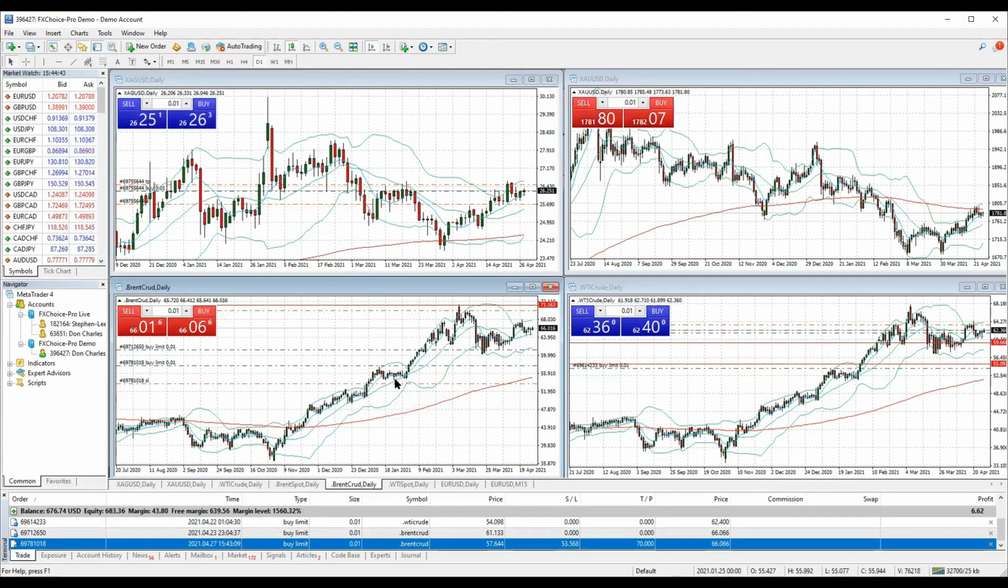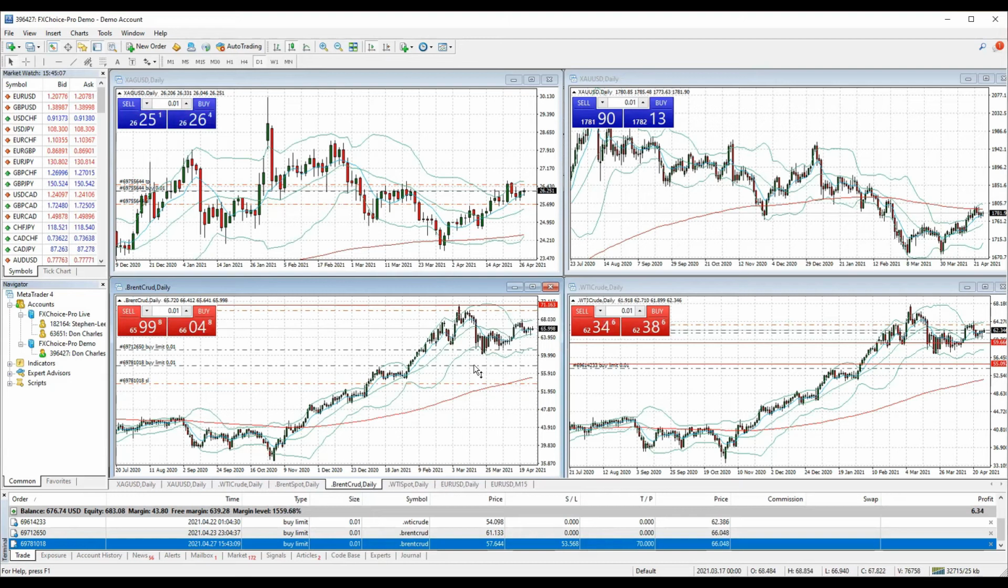How do I know this area is support? These are lower lows. This is a low, this is a low, this is a low. So one, two, three, three low points. This is an area of support. I will put the stop loss just below the area of support. I put an order to buy right here, and this is my target profit.